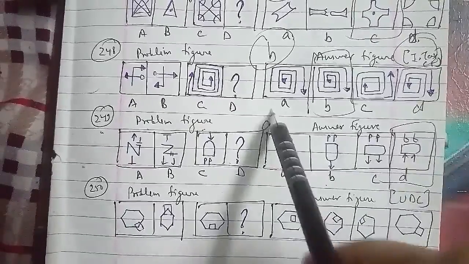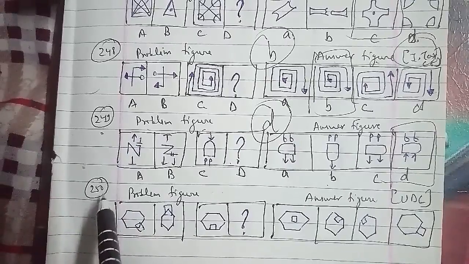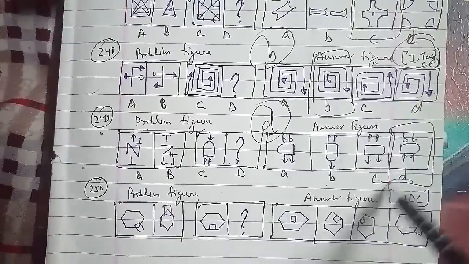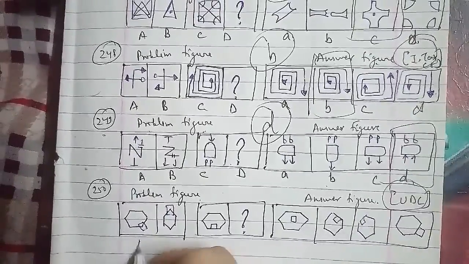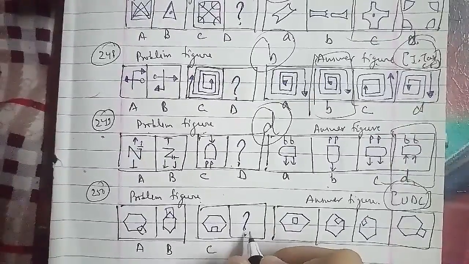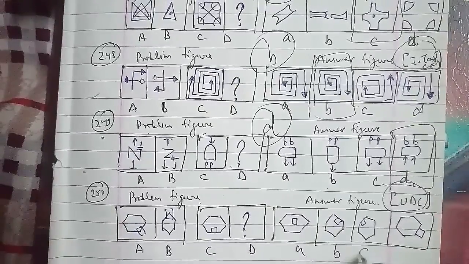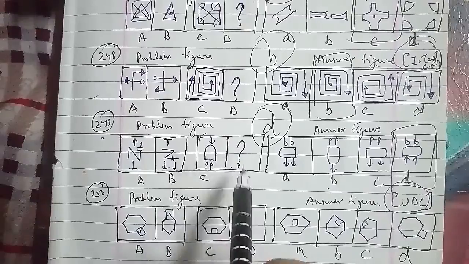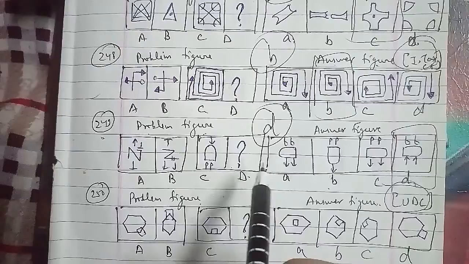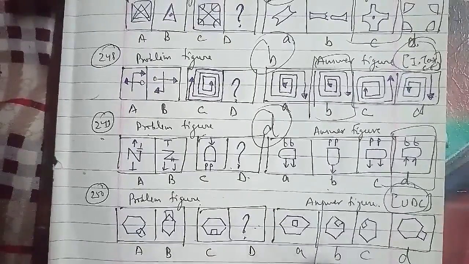We'll go ahead with the 250th question of the session, that is your problem figures, and these were the answer figures which has been asked in the UDC examination paper, named as A, B, C and D. D is the missing figure that we have to find out, which is named as A, B, C and the D figure as well. In this, the larger figure rotates clockwise so that the first vertex comes to the top, and the smaller figure moves 2 steps anti-clockwise. So we can say that the missing figure which we have to find out here is the B figure, which will be the right answer for this question as well.